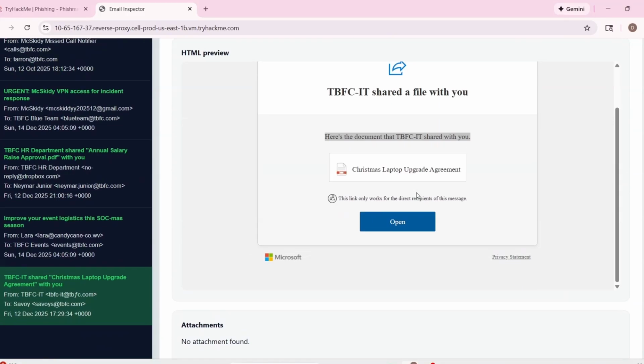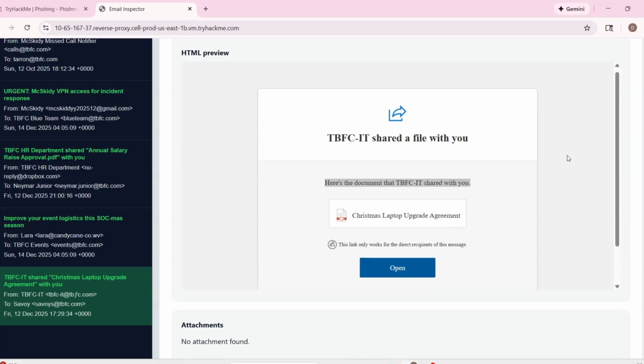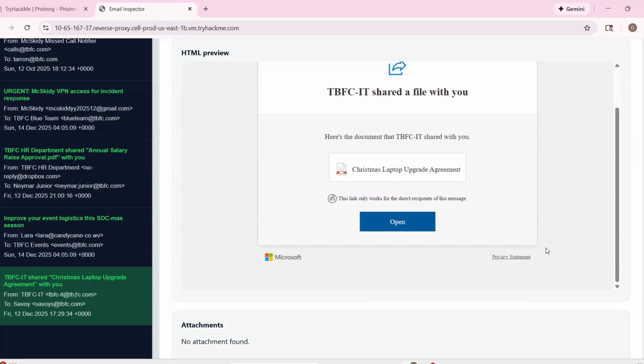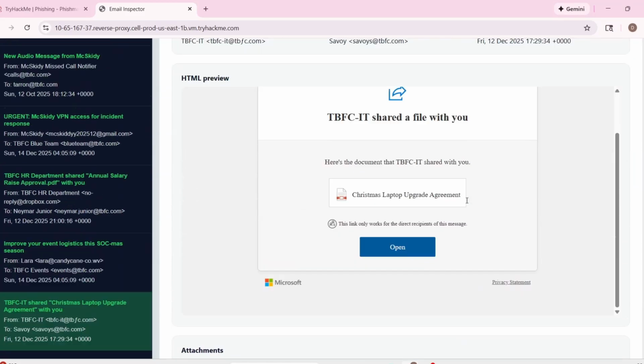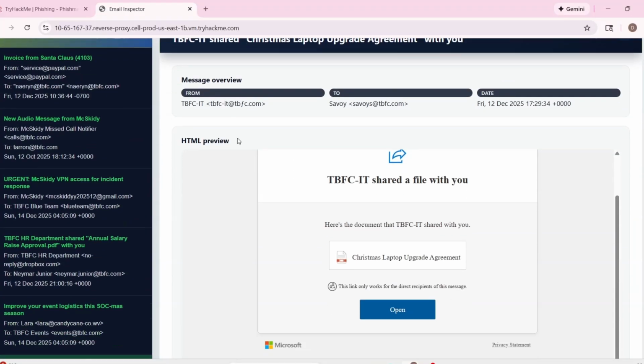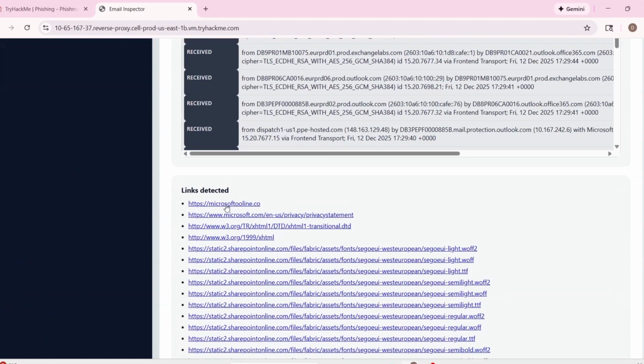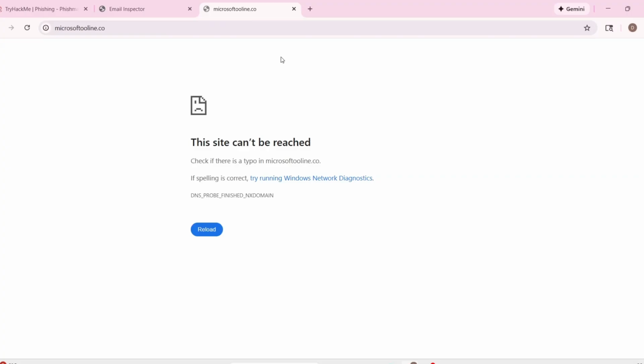There is no attachment found, so most probably, since there is no attachment found, the attachment is not actually malicious. So I can say that's typo squatting, most probably impersonation, and I still don't get what those links are, honestly.